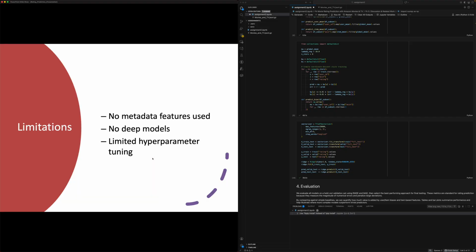Now there are a few limitations worth noting. Firstly, we did not incorporate any metadata such as category or price, which could improve item level generalization. Secondly, hyperparameters were not tuned extensively. And thirdly, our collaborative filtering component is fairly simple compared to other models.